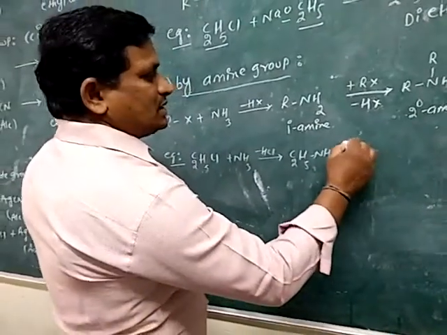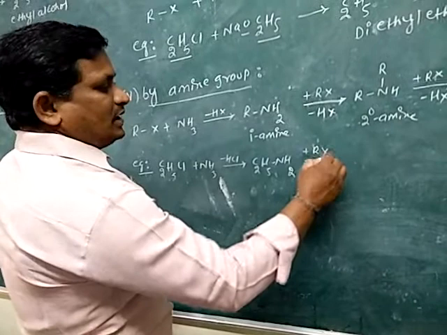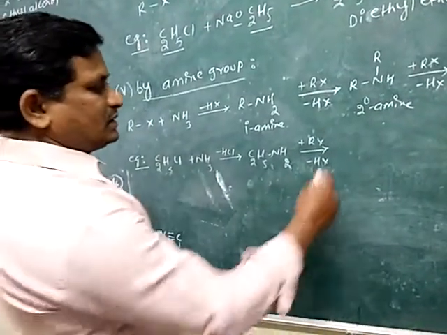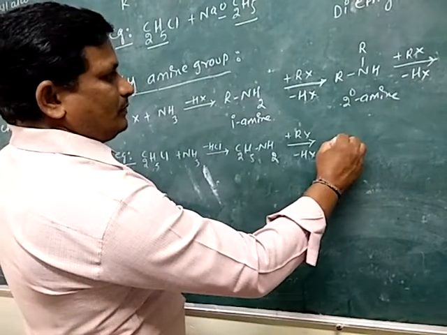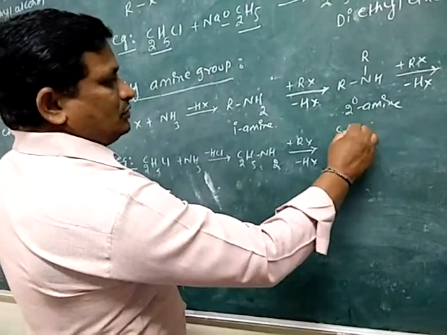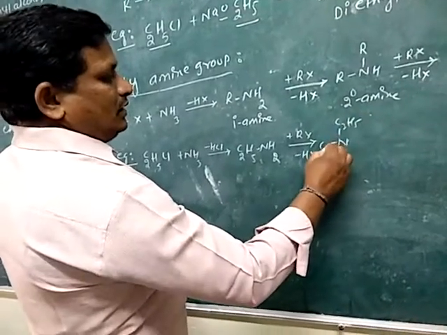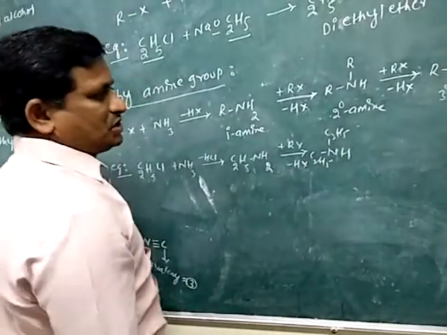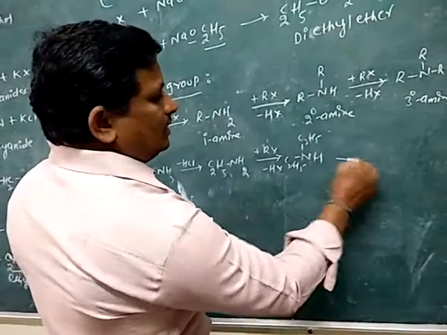Then, same as before, plus RX minus HX. Now the nitrogen has C2H5, C2H5 and H, so it is a secondary amine.